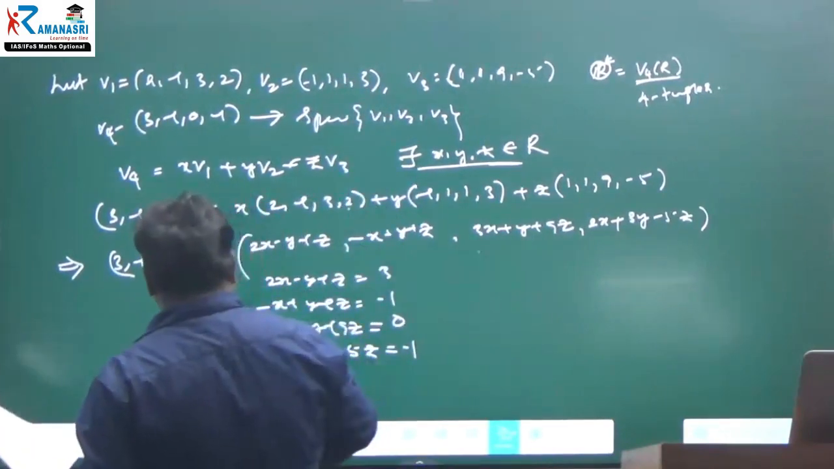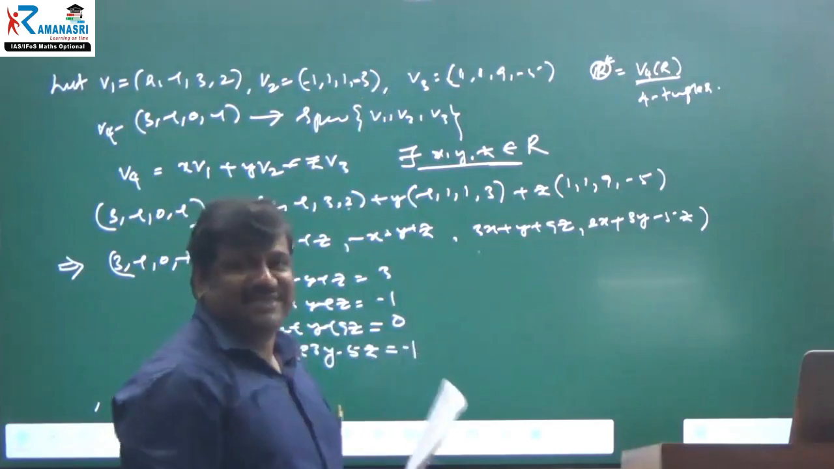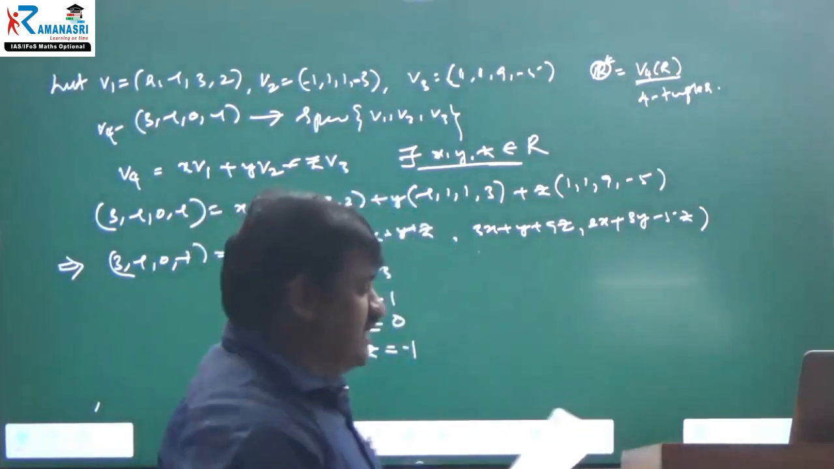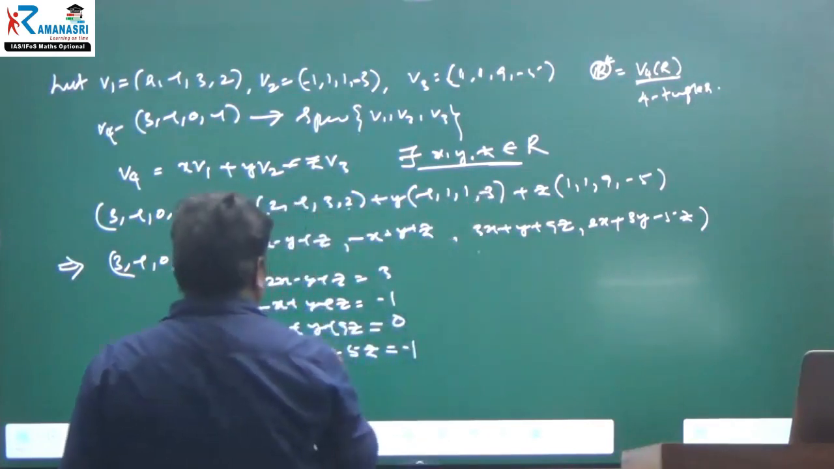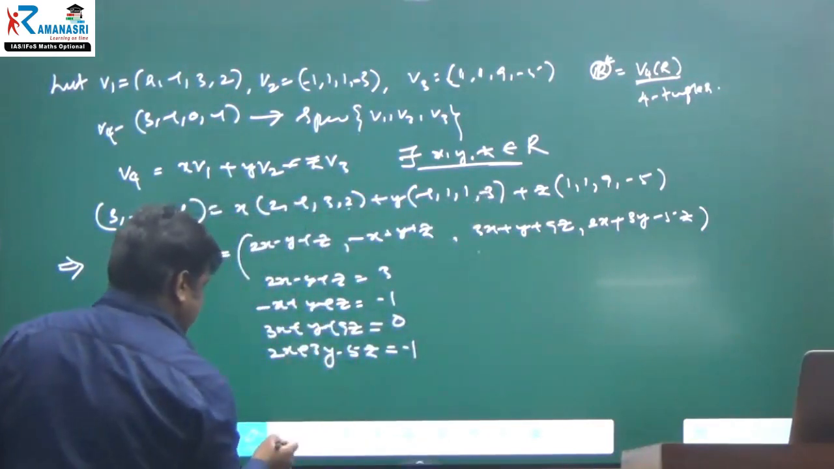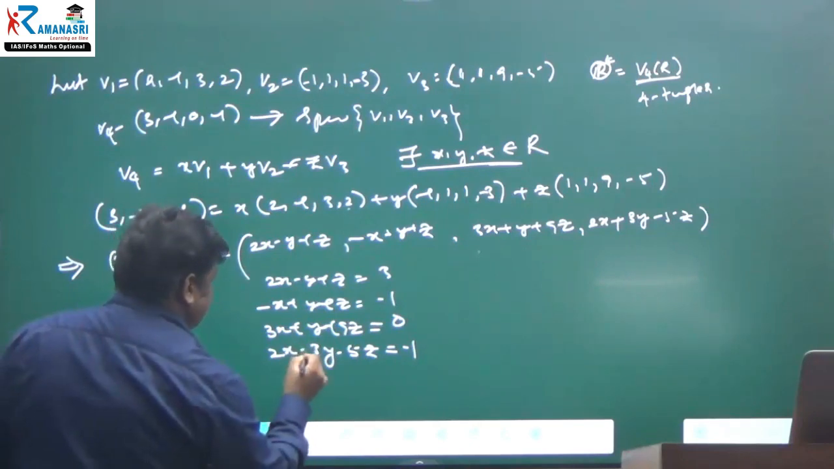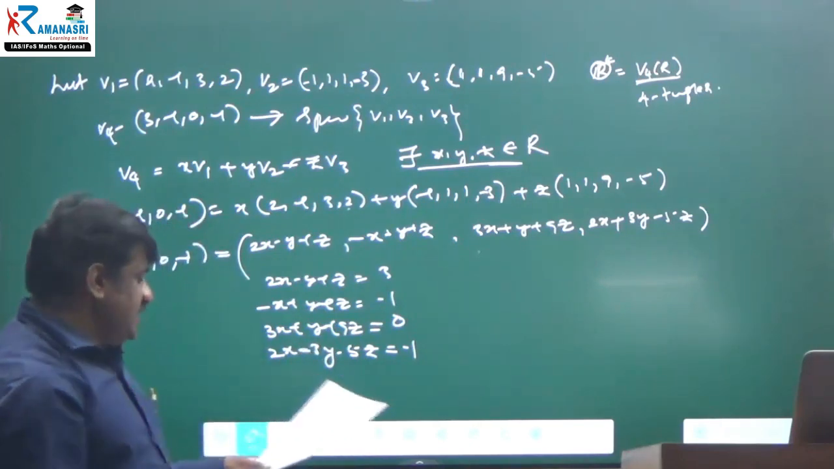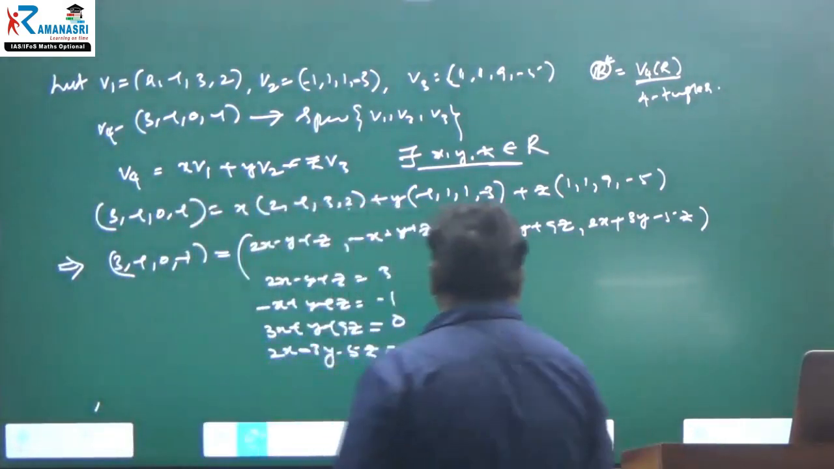Doesn't matter. But I don't know what they have given. We should not change the question. Okay, right. Minus 1, 1, minus 3. Therefore, what about here? Here is also minus 3. Right. 2x minus 3y minus 5z is equal to minus 1.